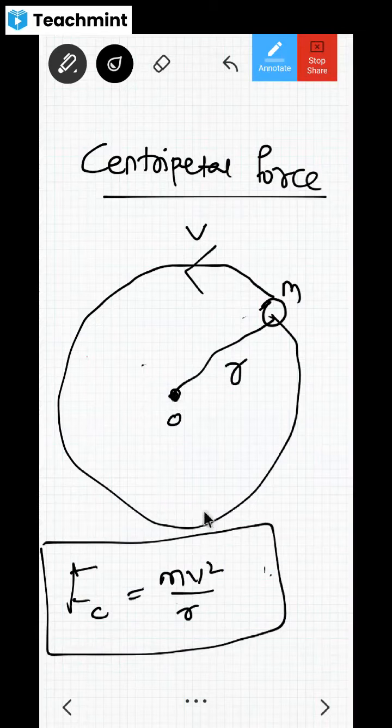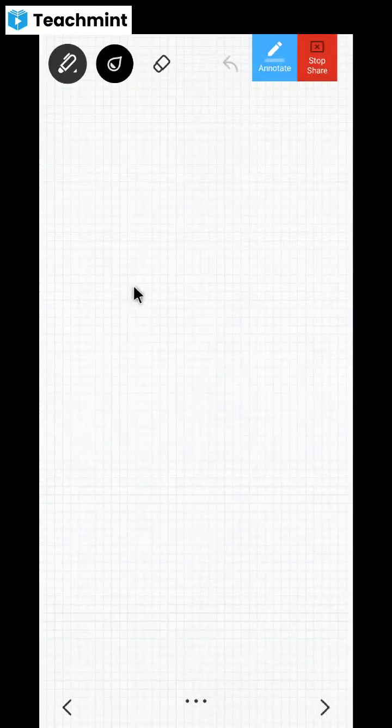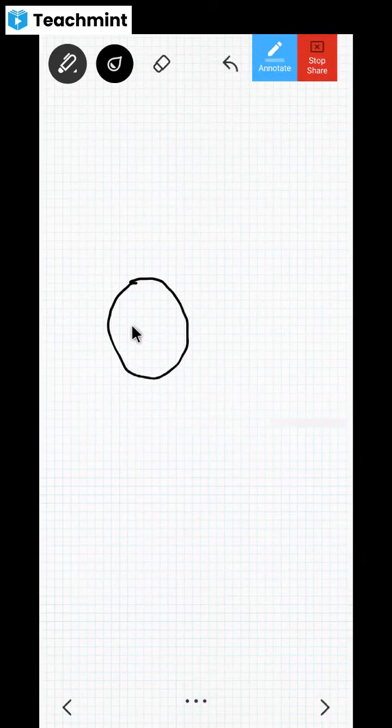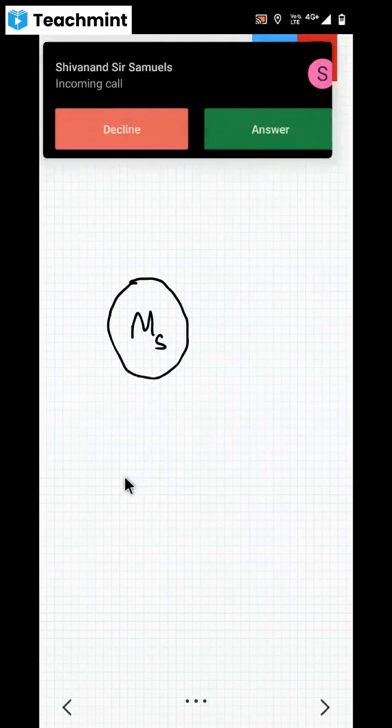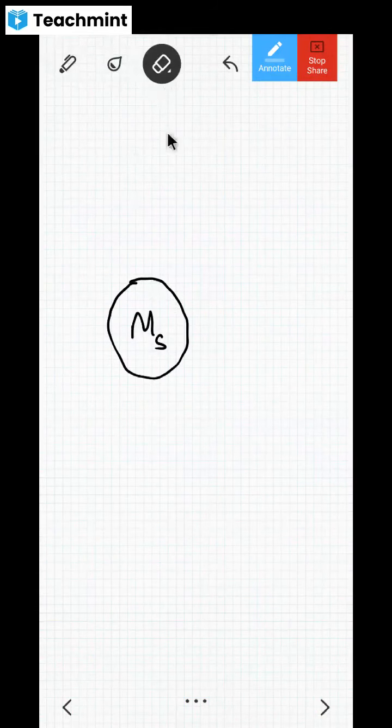All right. Now look at this. Here is the sun. The sun will have some mass. For example, the sun is there, or the moon, or the earth. So let us consider this as ms. ms means mass of the sun, dear children.